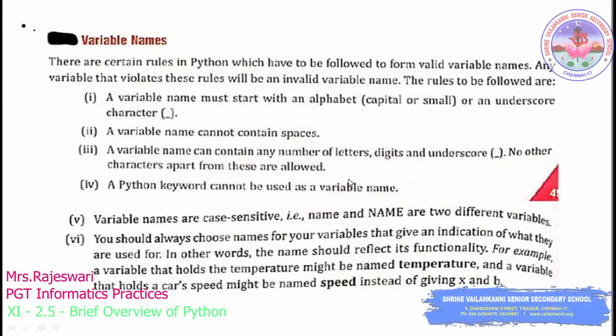Hello students, in today's class we are going to discuss the rules regarding variable names when we are trying to create them. In the previous class we discussed data types, as well as how variables get associated with data types automatically. All these things we have discussed. And now, when we are creating a variable name, we have to follow certain rules in Python.